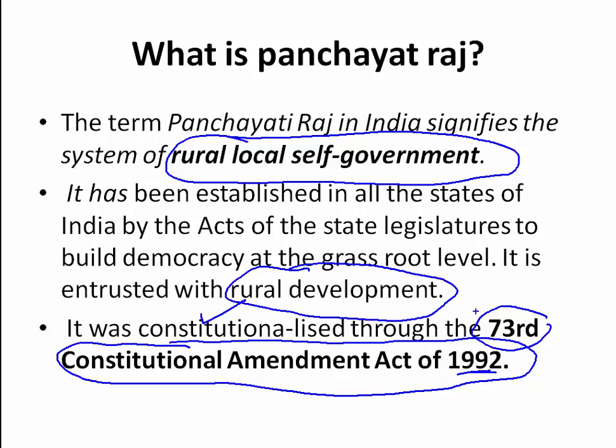In my last videos I told you about what amendments are, what acts and bills are, and what articles and schedules are, so please check that video.